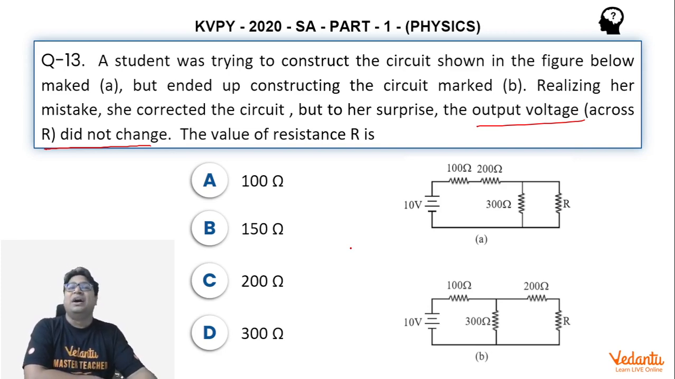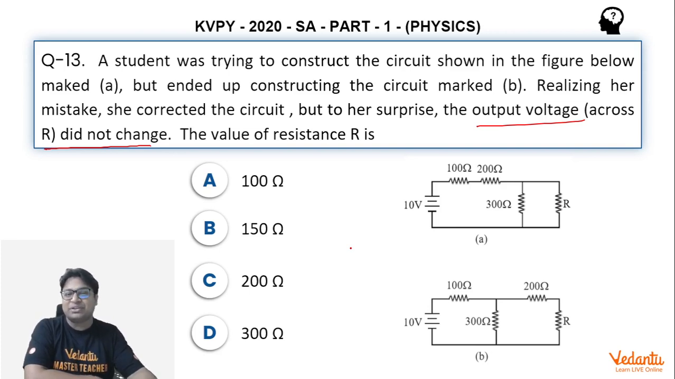Now a very simple examination approach to this question could have been that there are four values of resistance given to you in the four options. You can start putting the values and checking the potential difference across R, and if a particular option satisfies, then that would be the answer. That is one thing to do.